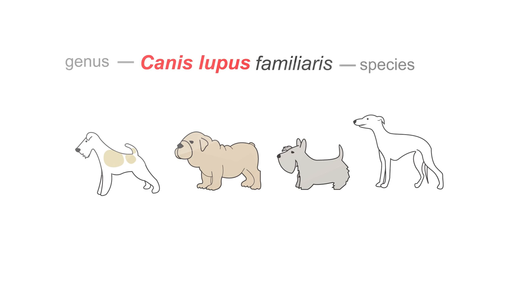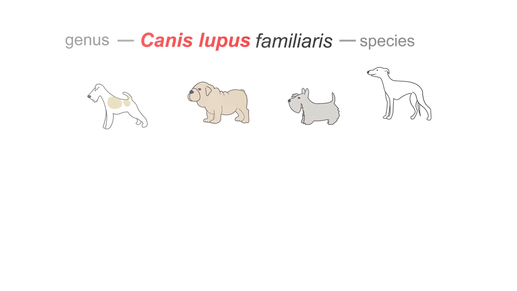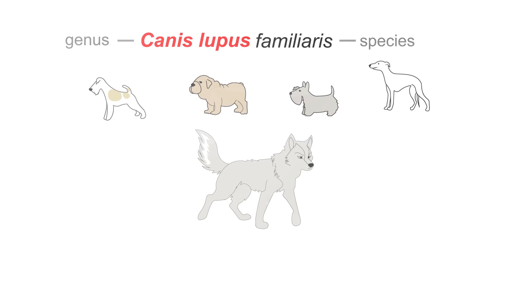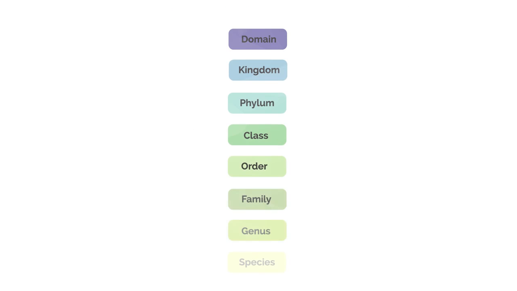Other members of the dog family that are closely related, but not the same species, will share the higher group name, the genus name, but have a different species name. For example, the grey wolf, which is the closest relative to the domestic dog, is classified as Canis lupus lupus. By using this system, we can classify organisms according to their shared evolutionary history. Linnaeus also created higher and more inclusive taxonomic categories that encompass an increasingly broader range of organisms. The structure of Linnaeus' taxonomic groups can be seen here.